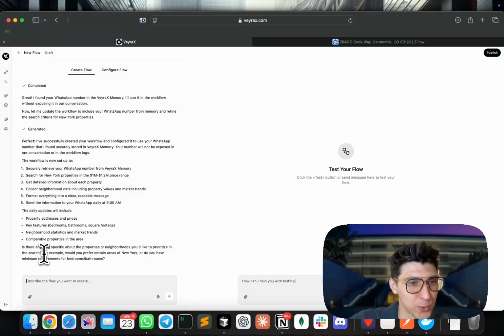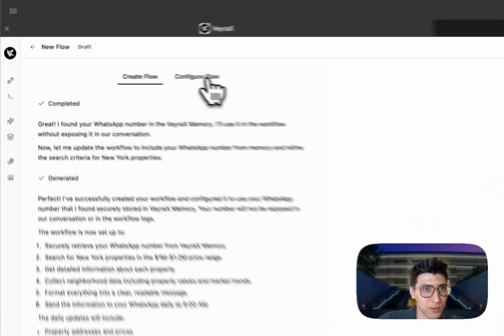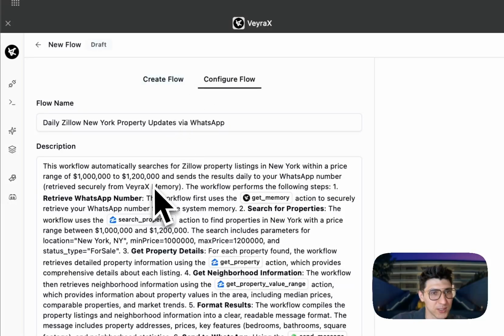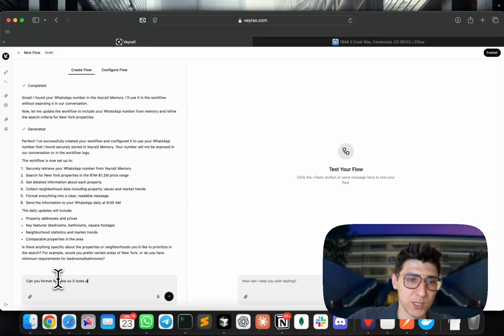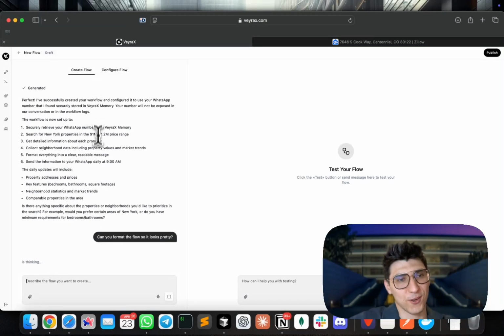Yeah, so as we may see, the flow is created. Okay. Can you format the flow so it looks pretty? Okay. It can also ask me some follow-up questions, so I can reply back to them and adjust my flow anytime.